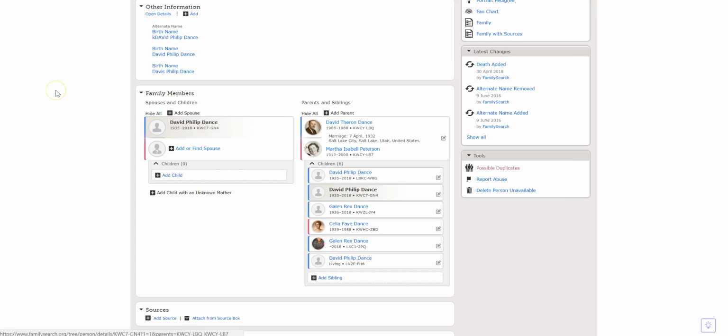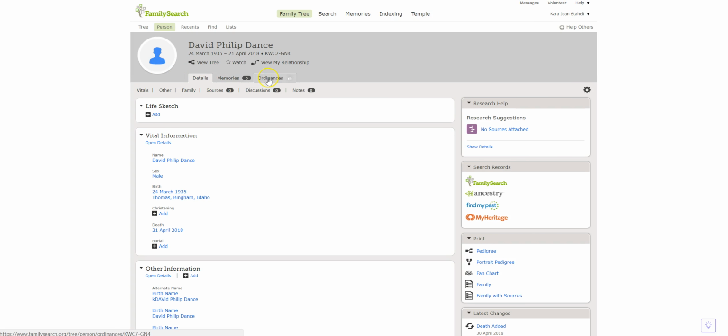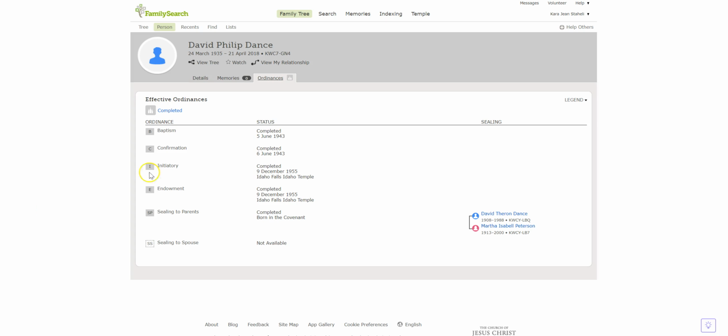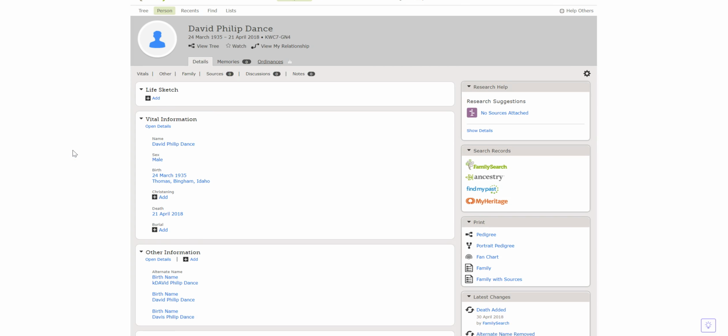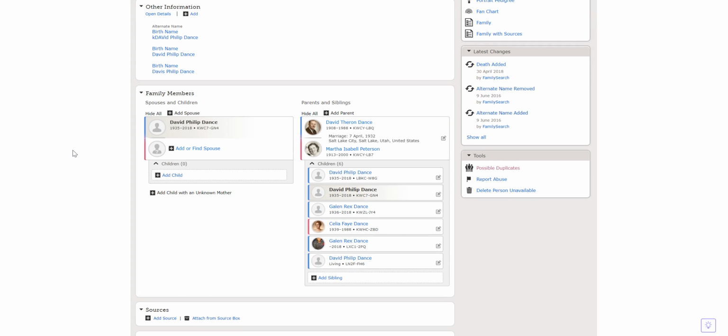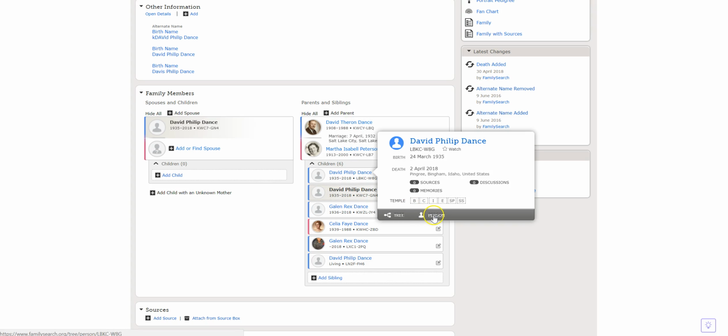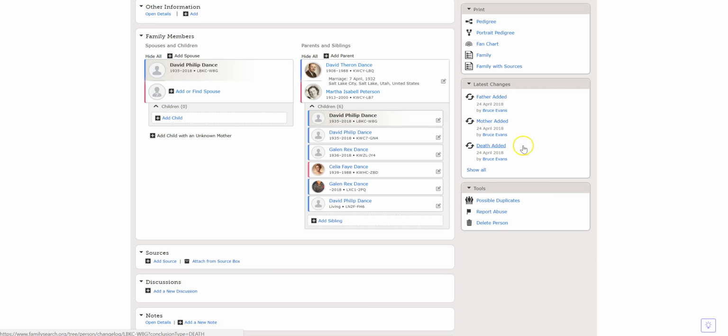We see all of the ordinances. We hovered over them in the previous screen, but we're just going to look and see the entire thing here. Once again, the sealing to spouse doesn't show because his spouse is still living. What's really interesting about these two different records is that this record had a death added by Family Search itself on the 30th of April. And this record here, if we go to that person record, you'll notice that this death was added by a friend of the family.